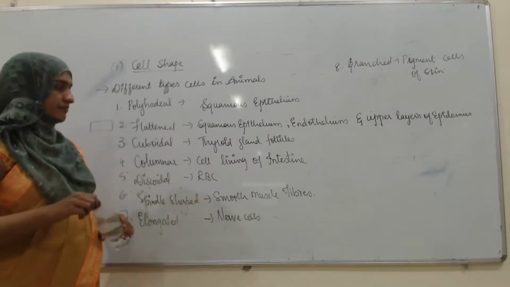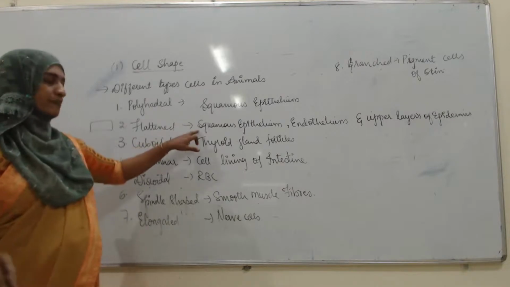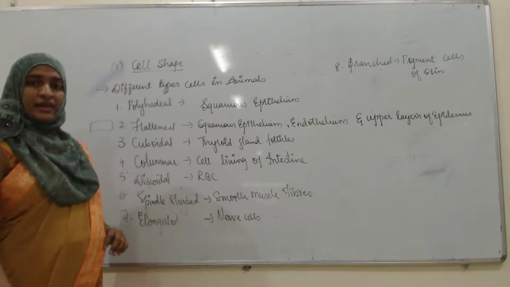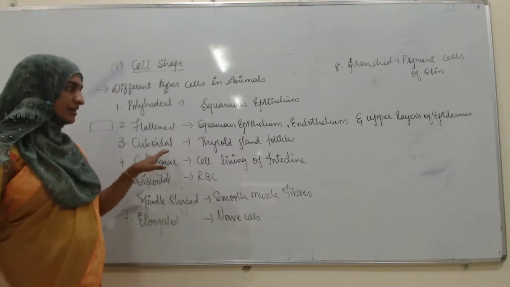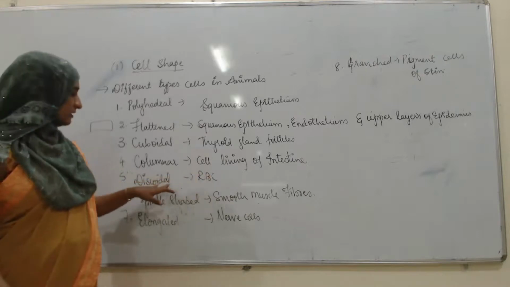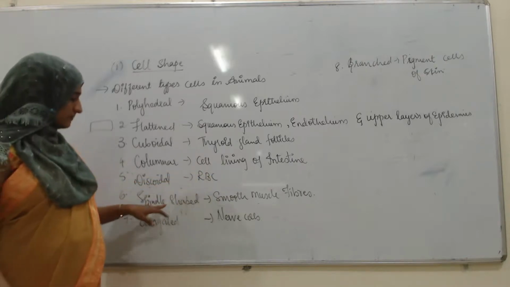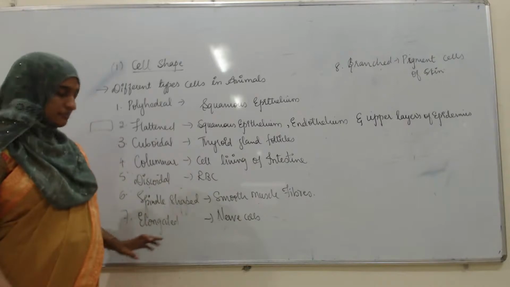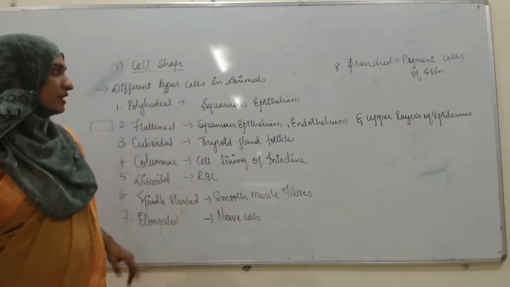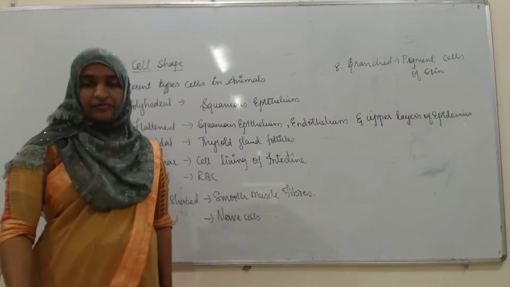Second, flattened, found in squamous epithelium, endothelium and upper layers of epidermis. Cuboidal, thyroid gland follicles; columnar, cell lining of intestine; discoidal, RBC; spindle-shaped, smooth muscle fibers; elongated, nerve cells; branched, pigment cells.